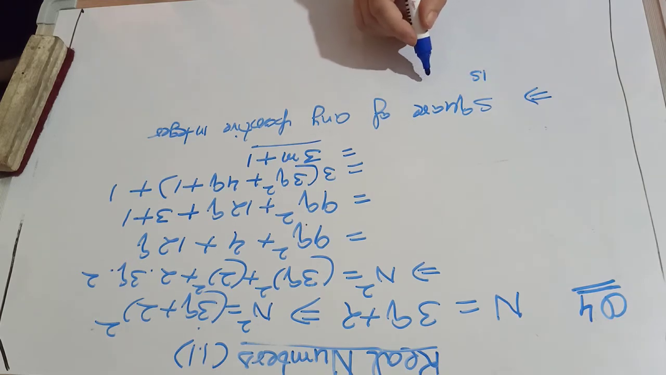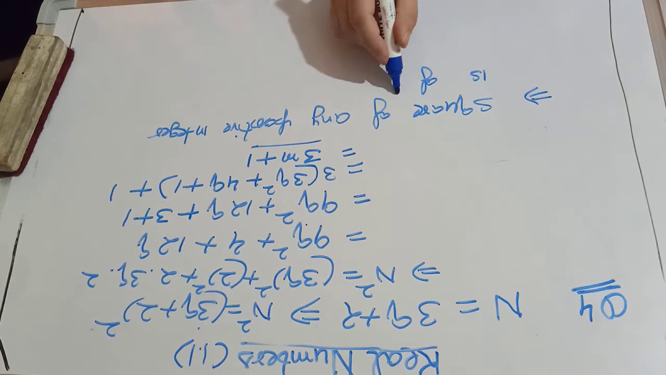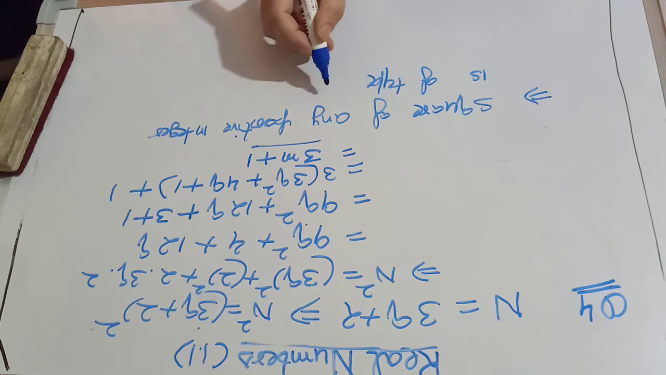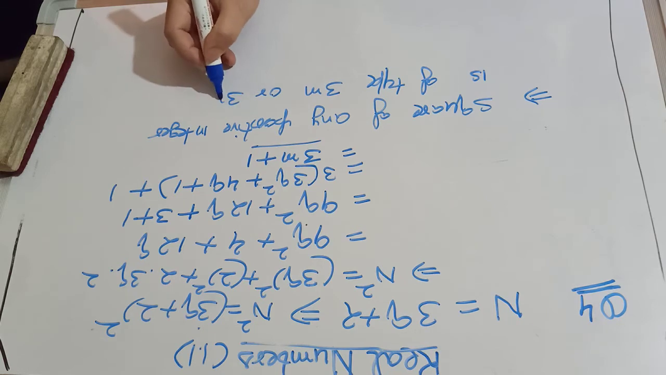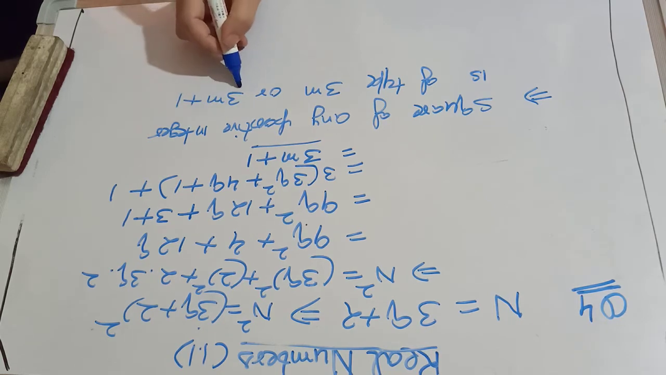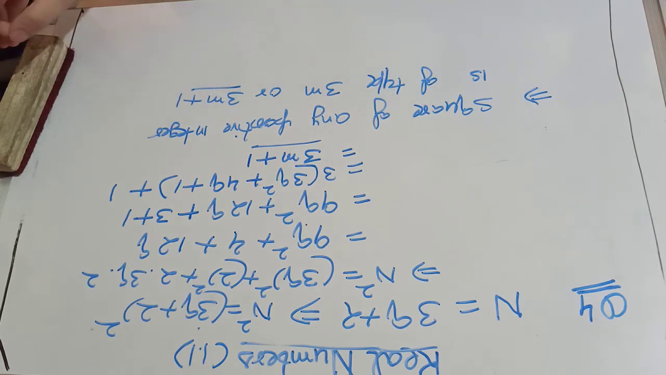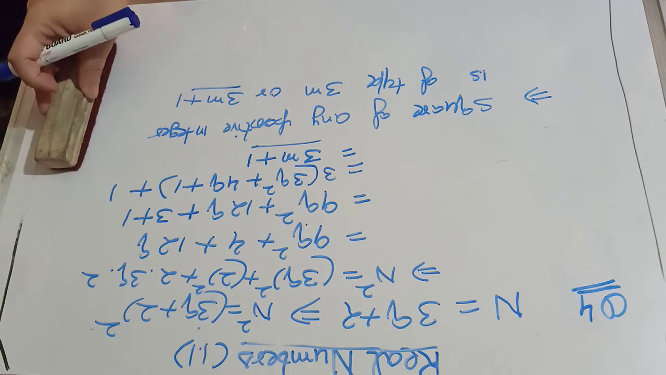any positive integer is of type 3m or 3m plus 1. Hope you have got the question.